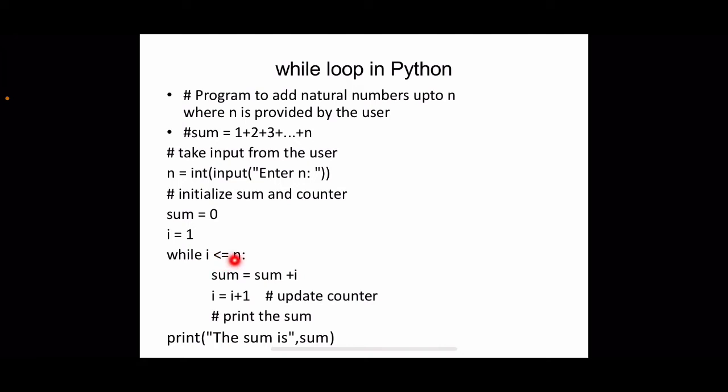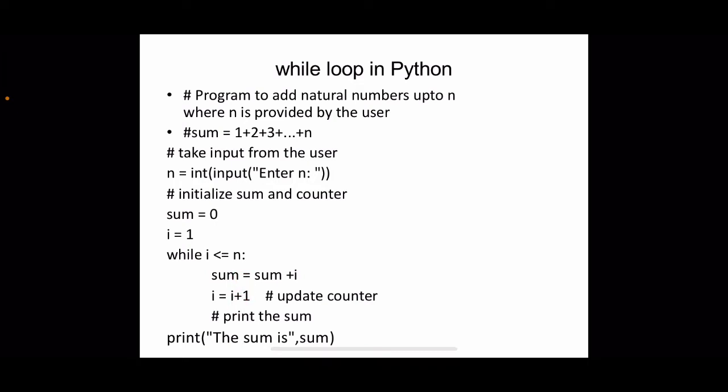As long as this condition holds, that is counter is less than or equal to n, we can perform the iteration to add the value. Otherwise, that is if I greater than n, that means already n iterations are over. Now I is n plus 1, then we have to stop. So this is the condition here. And the body of the statement is what we have to do. We have to find the cumulative sum by adding the current value of counter to sum. And for the next iteration, we have to update the counter I equal to I plus 1. These are the two different statements within the body of the loop.